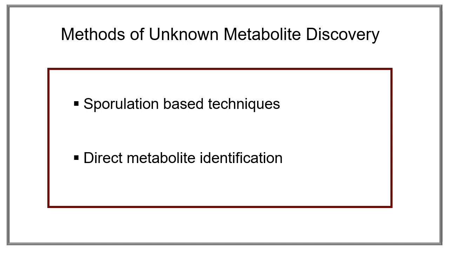The first will be sporulation-based techniques, meaning we will run a series of plate assays to determine any noticeable differences in development or phenotype among our engineered strains. The second will be direct metabolite identification, in which we will extract the organic compounds from our sporulated strains and run these organic compounds through several compound detection assays in order to find the metabolite's exact weight and structure.